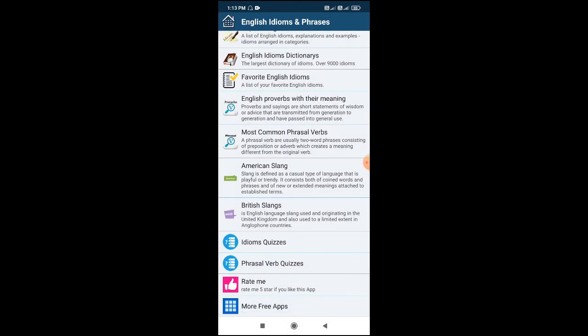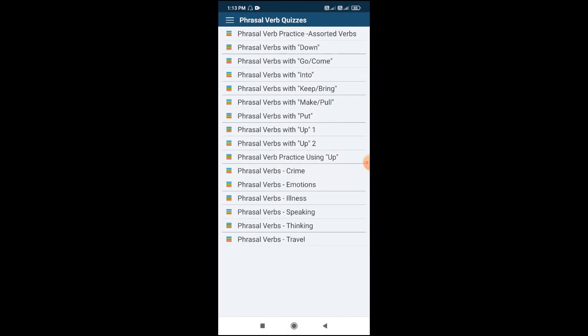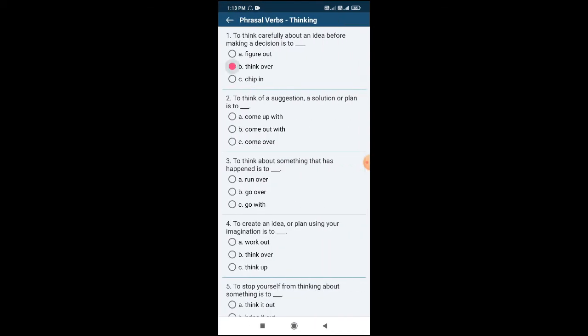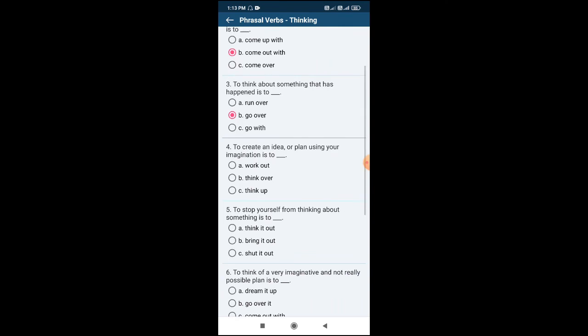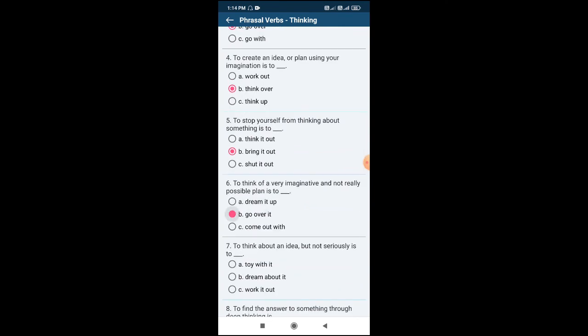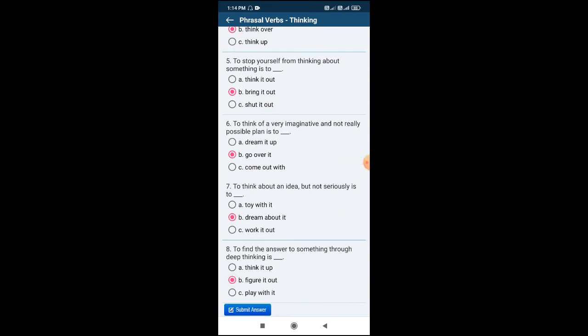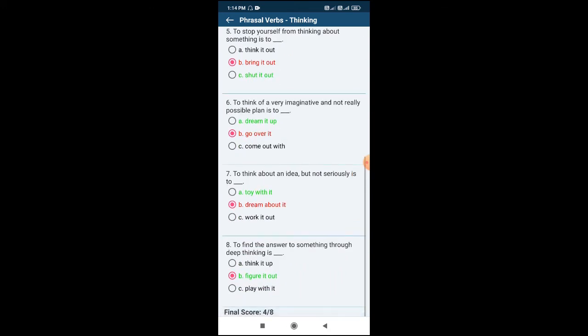In this phrasal word quiz, also the thing is the same. They have given the categories. So let's say if I want to have a quiz of this thinking category. Once I click on this submit answer, it is showing that my score is 4 by 8 and here also the right answer is given in neon green color and the wrong one in red color.